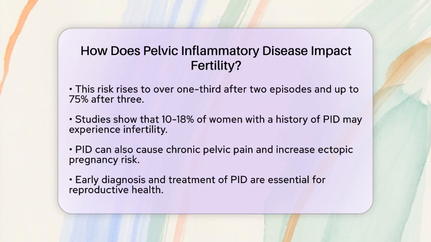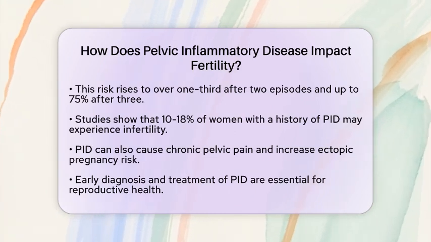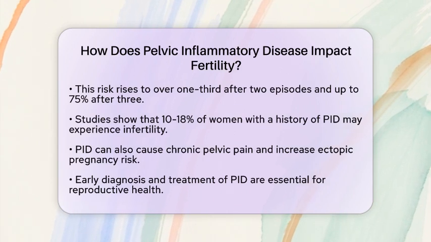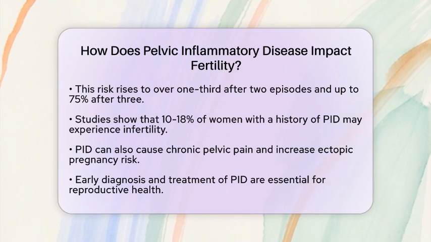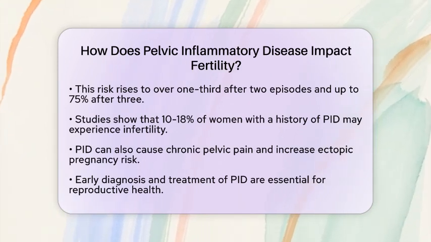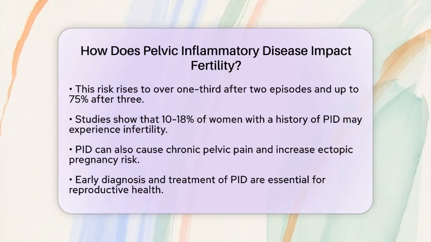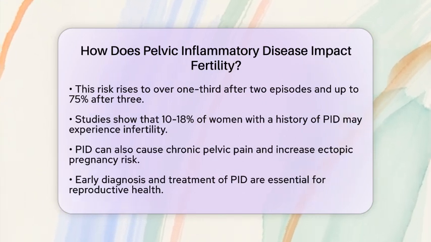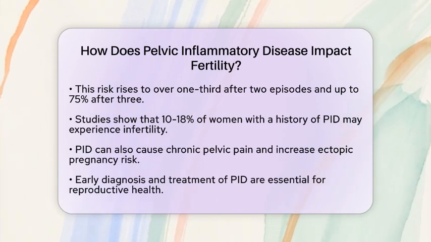In addition to affecting fertility, PID can also cause chronic pelvic pain and increase the risk of ectopic pregnancy. Therefore, early diagnosis and treatment of PID are crucial. Women who experience symptoms such as pelvic pain, abnormal vaginal discharge, fever, or pain during intercourse, especially those with a history of sexually transmitted infections, should seek medical evaluation promptly.